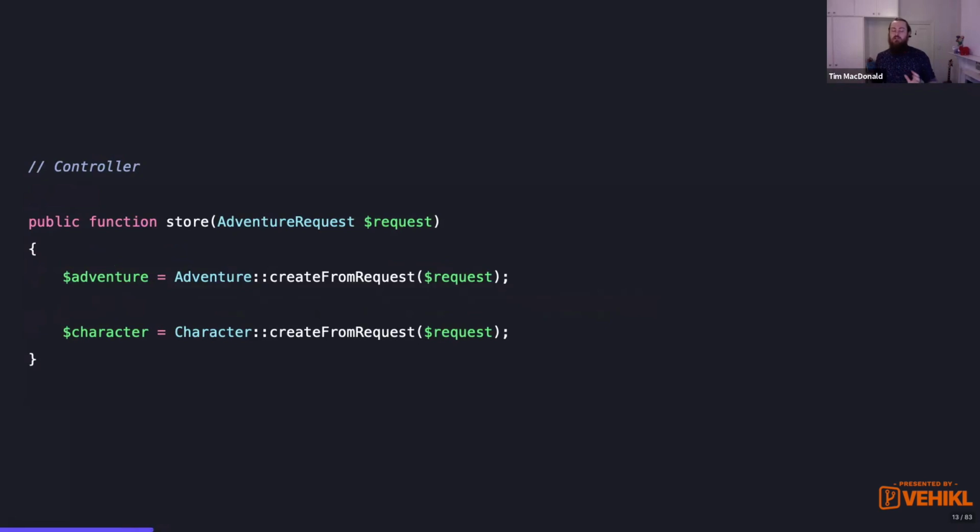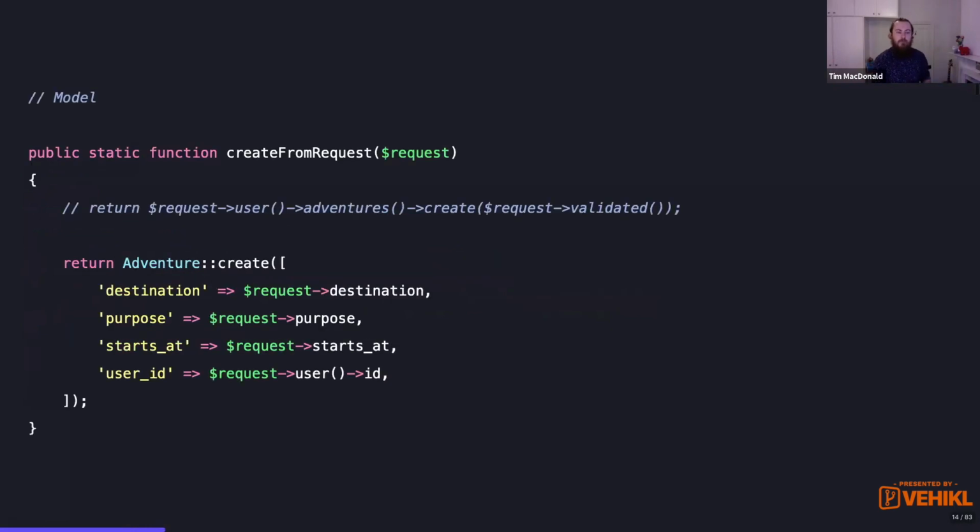But something's changed that we're not seeing here. We need to jump back into that adventure, create from request method, and see what we've had to change. Okay, so we've had to get rid of this first method, and now it's a little bit more messy here. And you can also see we're kind of plucking all this data off the request. We're plucking the destination, the purpose, the starts at, the user ID off the authenticated user. We're very envious of the data that's on the request in this method. But you know what? It totally works. It's absolutely fine. And we've still got that nice clean API in our controller.